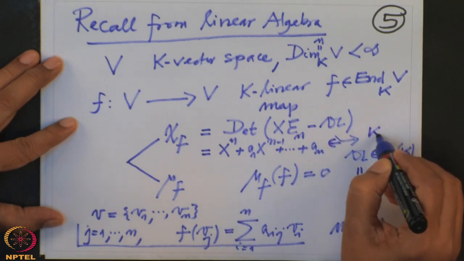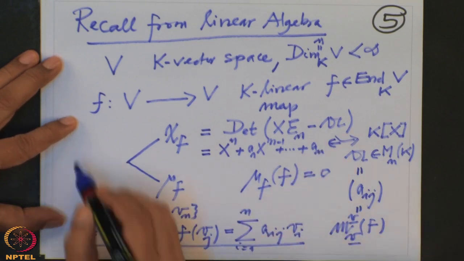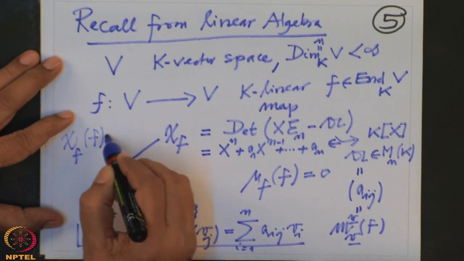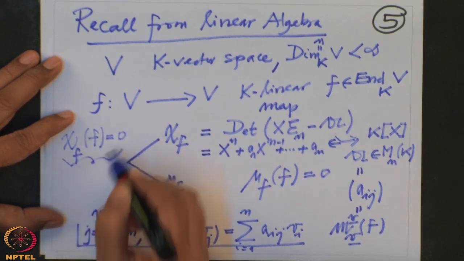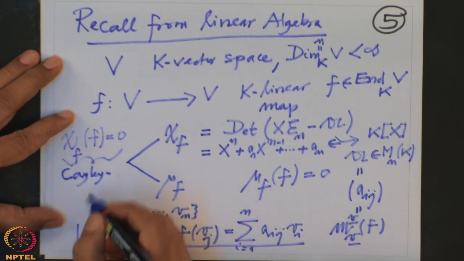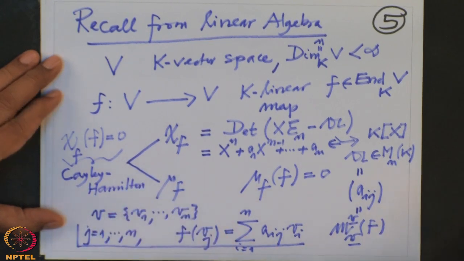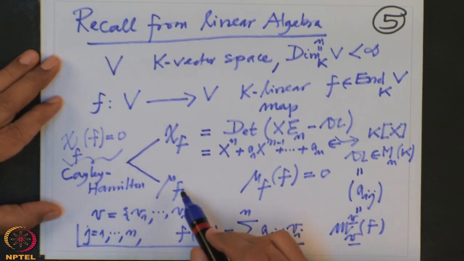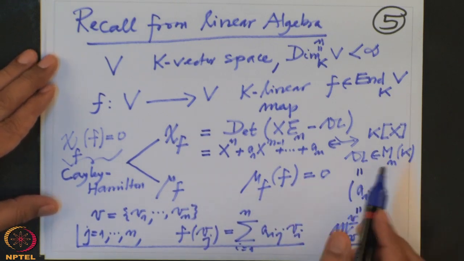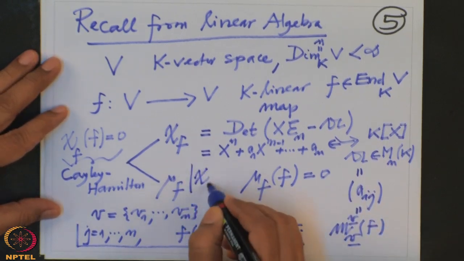So this polynomial is in kx. And the Cayley-Hamilton theorem says that if I put x equal to f, then chi f is 0. This is precisely the Cayley-Hamilton theorem. And because mu f is the minimal polynomial with the property that mu f of f is 0, that shows that mu f divides chi f in kx.